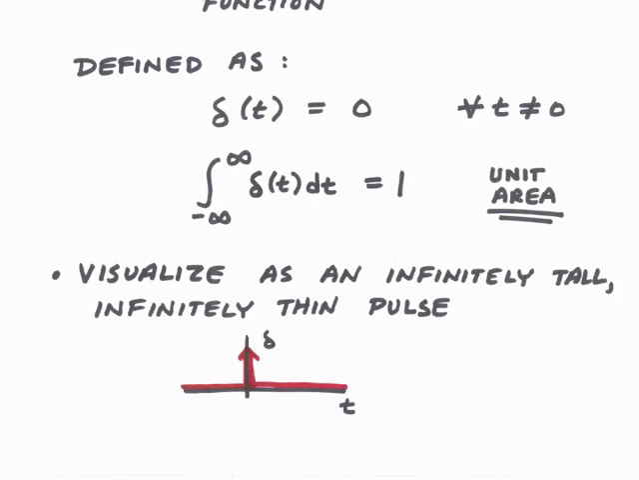Now, if the signal is 0 for all time not equal to 0, it doesn't seem like it could be very useful. But the key attribute of the Dirac delta function is that the integral from minus infinity to infinity of the Dirac delta function is 1. That it has a unit area under the curve. So it's 0 everywhere, but right in the region of 0, or precisely at 0, it actually has some area under the curve. We can visualize this as an infinitely tall, infinitely thin pulse that occurs at time 0. And so you see here is how we draw it on a graph of the signal.